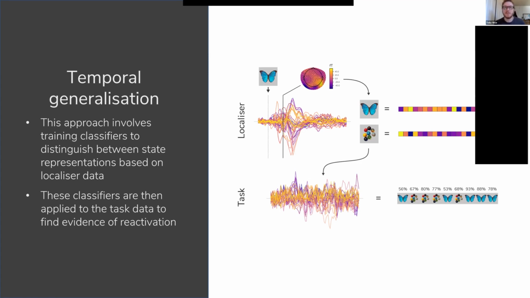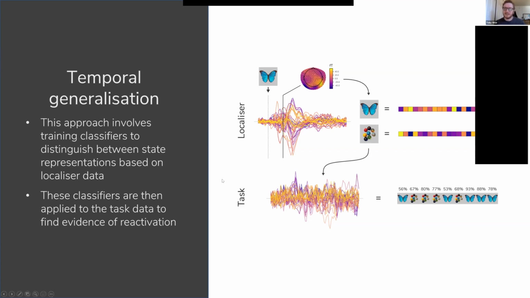So what this process involves is we first, before subjects see the task at all, give them what we call a functional localizer task. This just involves showing lots and lots of images to them over and over again. By doing this, we can then train a machine learning based classifier to detect the perceptual representations of those stimuli, mostly in visual cortex, when they're presented.